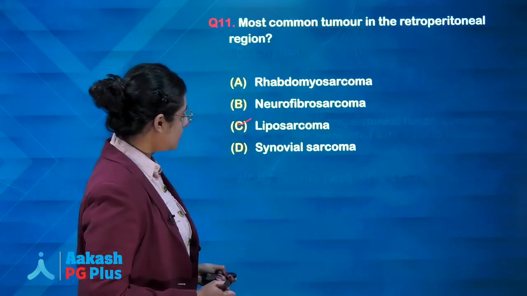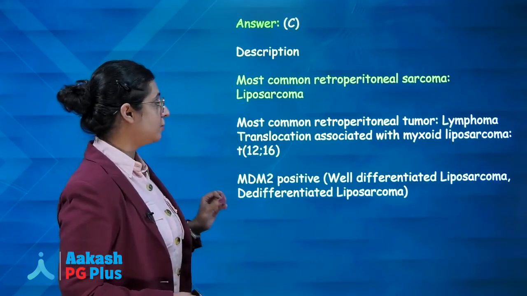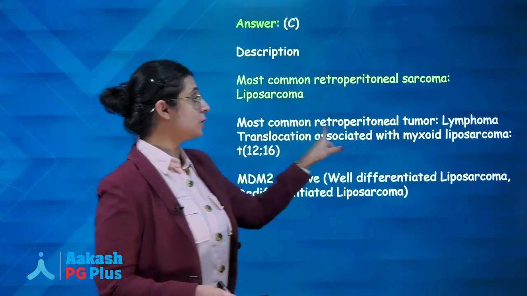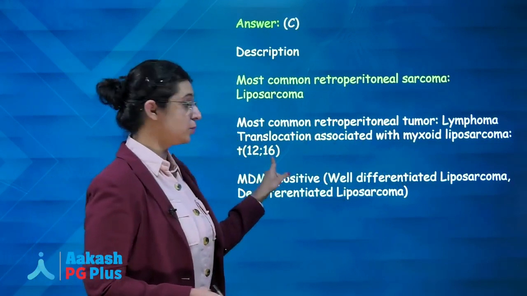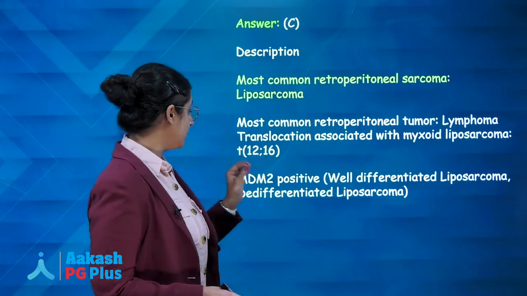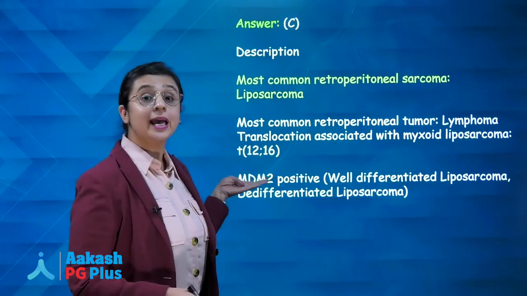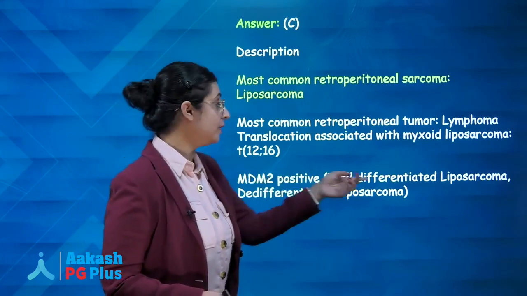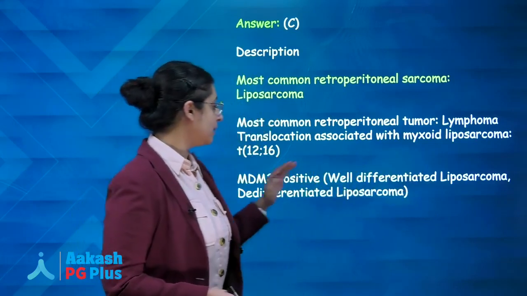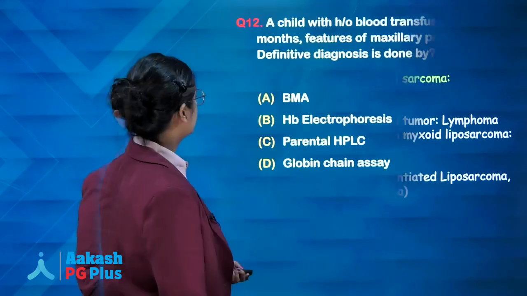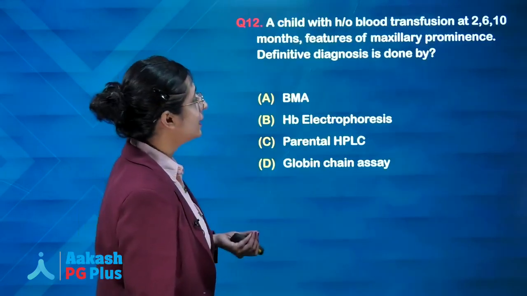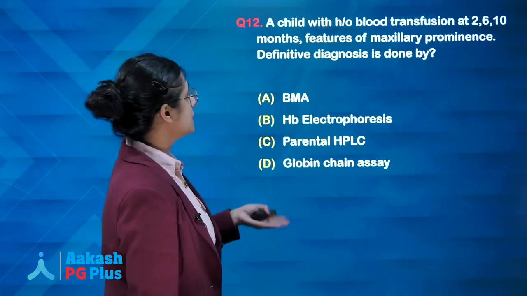Two other things you have to remember: number one, the translocation associated with myxoid liposarcoma, it will be translocation 12;16, and you have to remember another important marker, MDM2 positive in case of well differentiated liposarcoma, dedifferentiated liposarcoma and atypical lipomatous tumor.